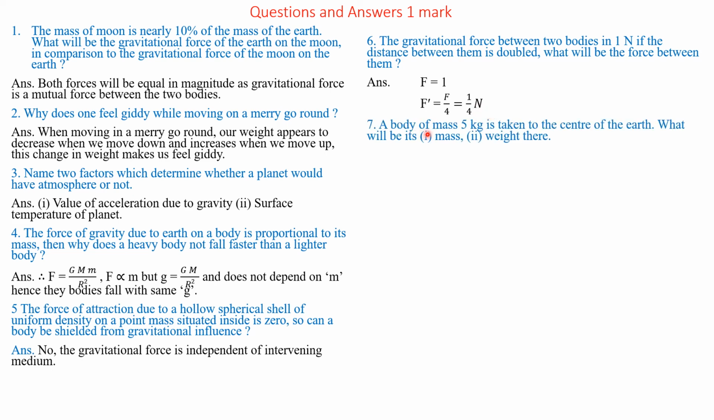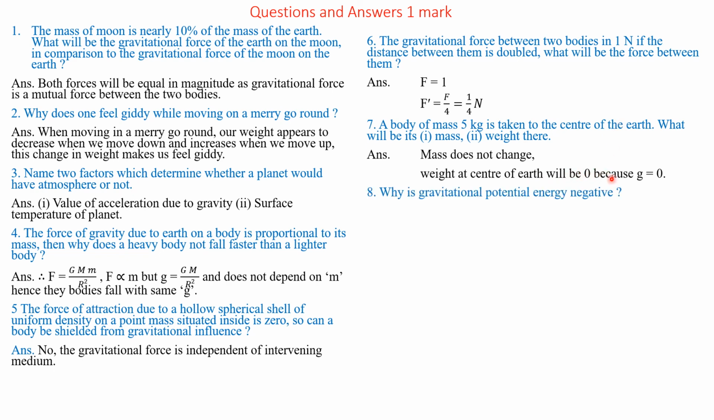Question number 7. A body of mass 5 kg is taken to the center of the earth. What will be its mass and weight there at the center of the earth? Answer. Mass does not change because m remains the same wherever it goes, whereas weight W is given by m into g. g is 0 at the center, hence its weight will be 0.